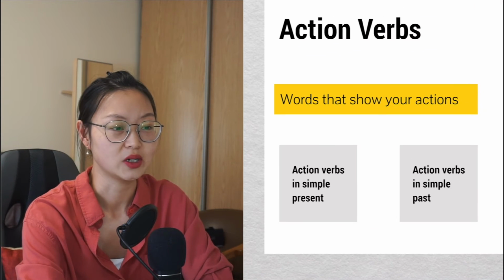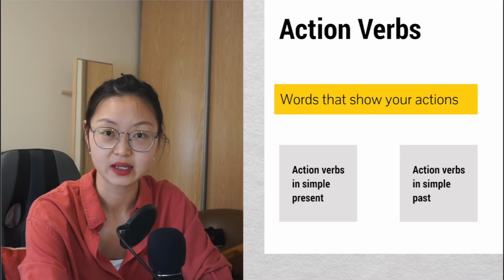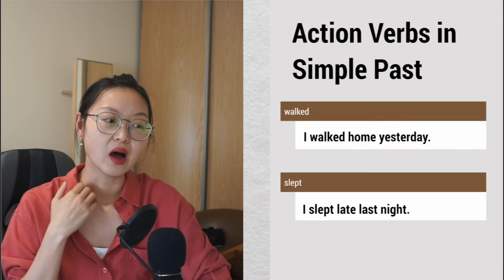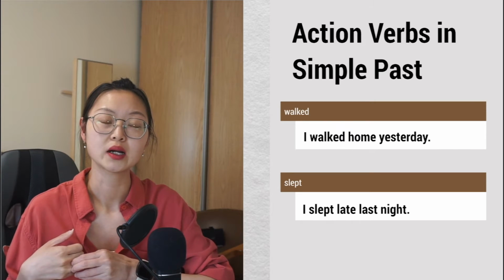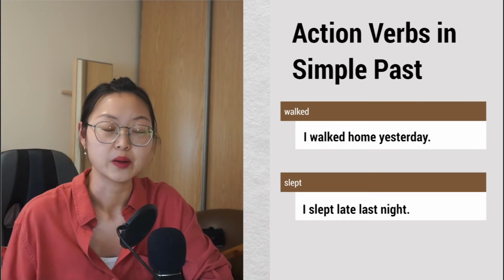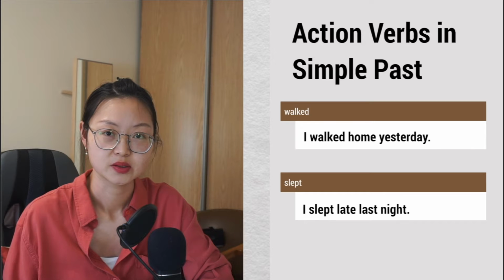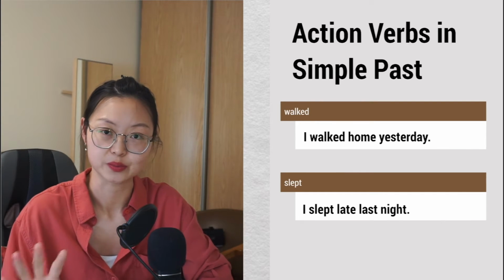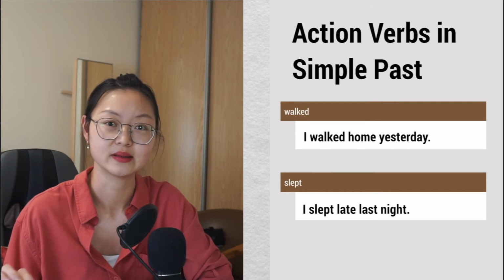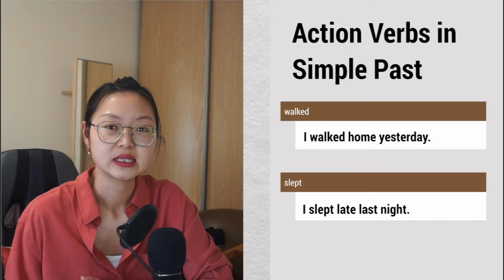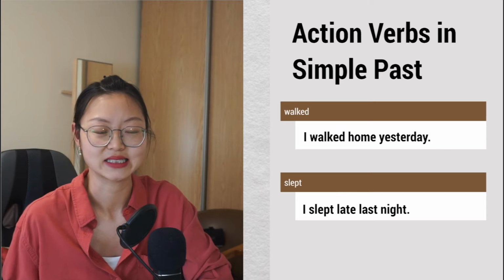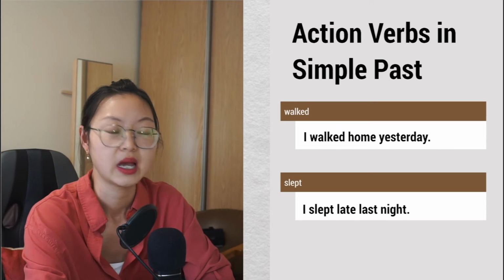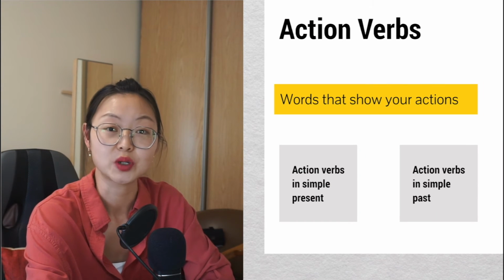So let's have a look at action verbs in simple past. Of course, I gave you a couple of examples here. Walk, walked. I walked home yesterday. So you only change the verb. The rest of the sentence remains the same. Sleep, slept. I slept late last night. Slept. Those are action verbs.